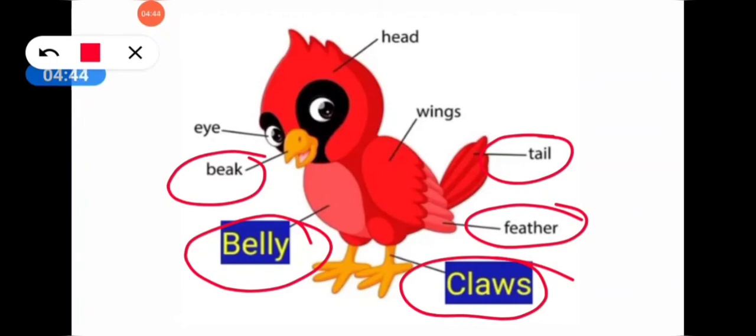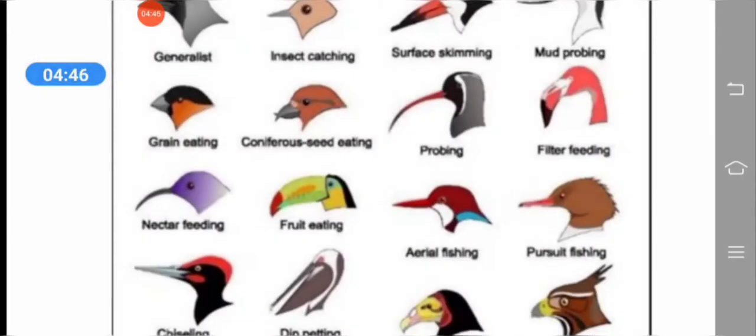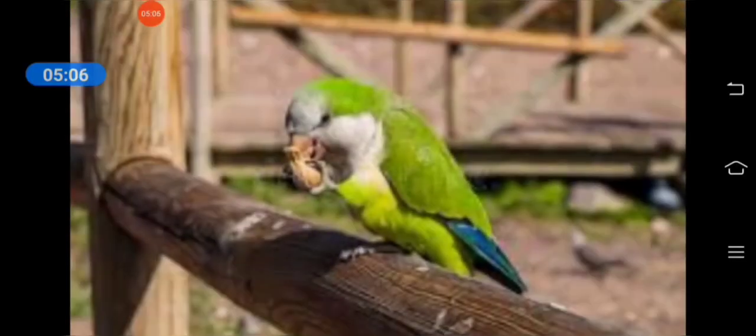Birds do not have teeth. They eat with the help of their beaks. Different birds have different kinds of beaks. In the picture, we can see that. Birds may use their beaks to carry grass, twigs, and other things to make their nest.